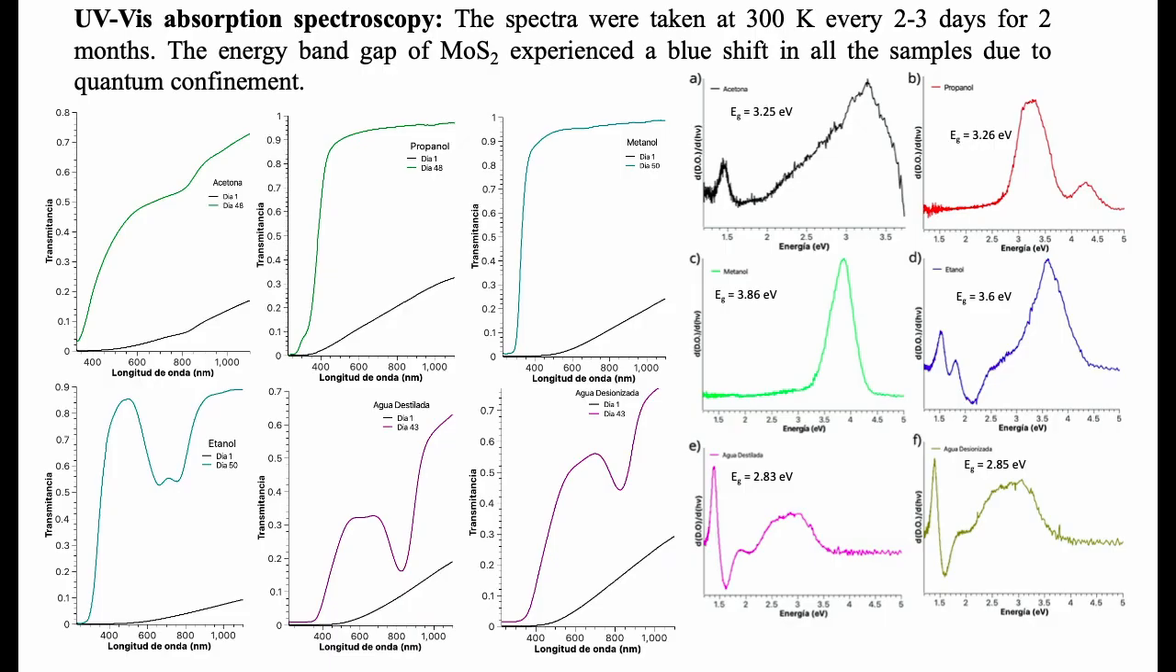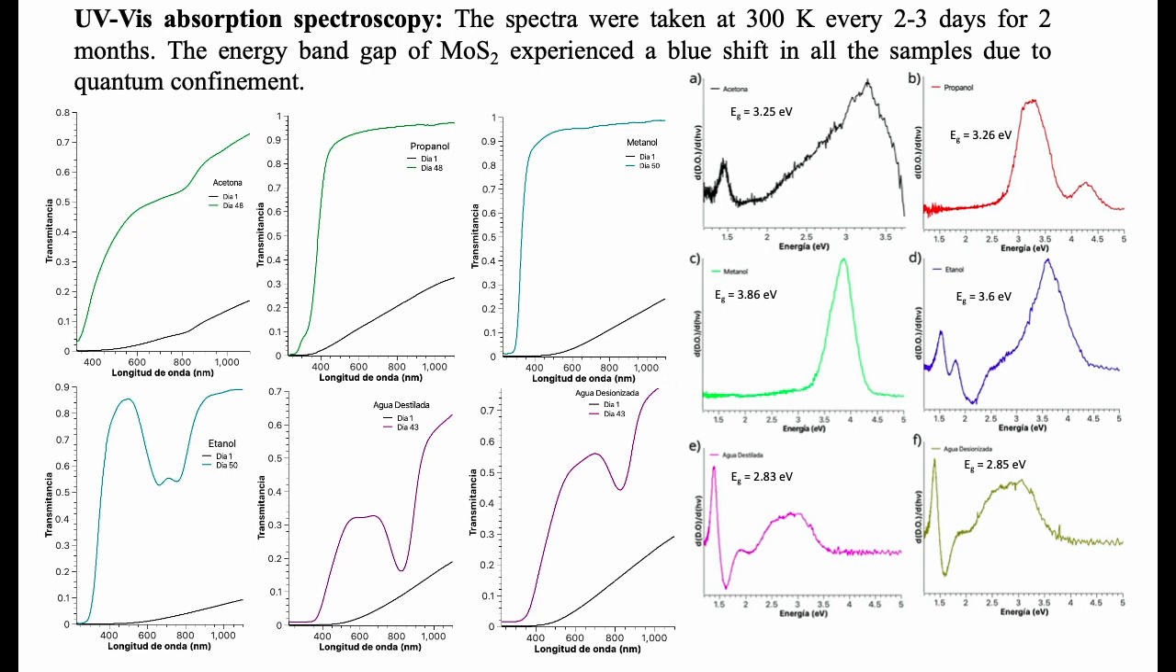The next characterization made was UV-vis absorption spectroscopy. For this characterization, a measurement of the time evolution of the samples was made, measuring each sample every 2 to 3 days for 2 months. The main change presented in time for all samples was the increase in the transmission spectra due to the heavier particles settling. After the 2 months passed, there was a clear absorption band in all samples, ranging between 300 and 450 nanometers, corresponding to the energy band gap of the material.